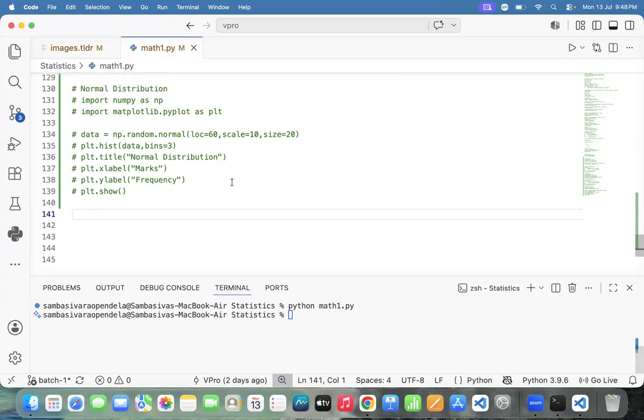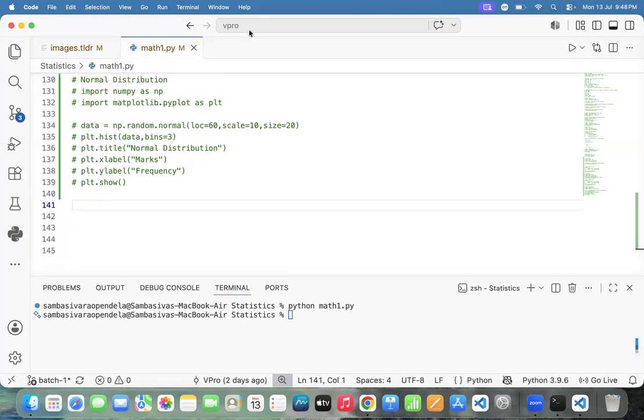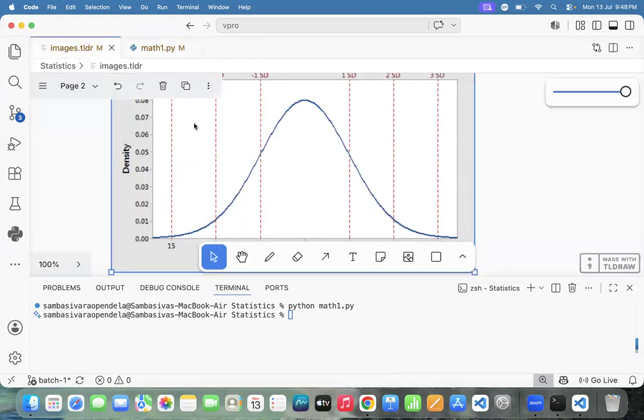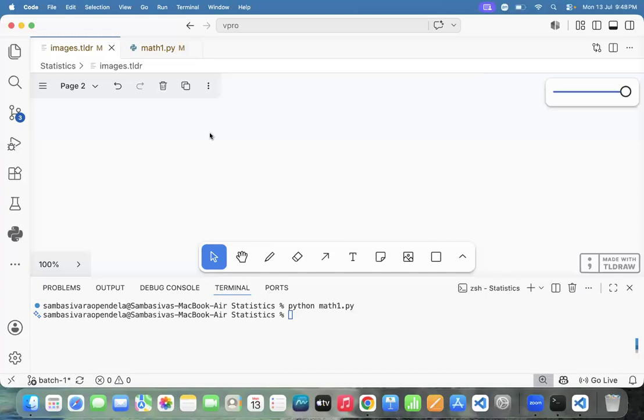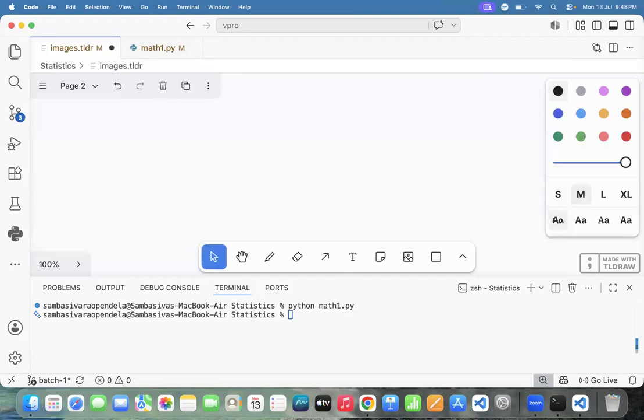Once I don't get the confirmation, I won't go to another example. Let me go to another example. Can I go to one more example? Frequently we hear one word, and that word we call bias. What is bias? Let me explain.